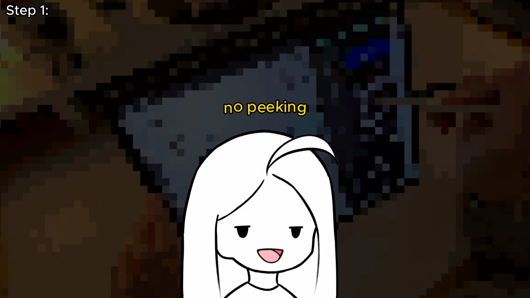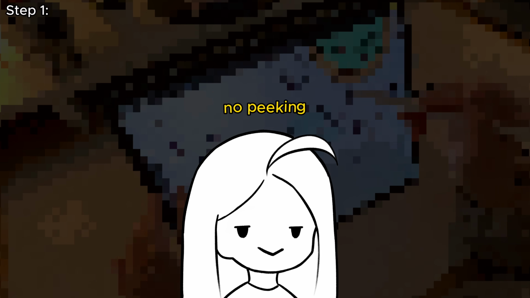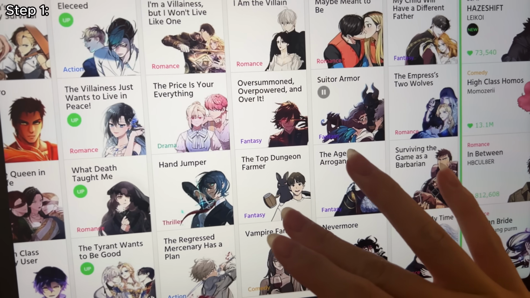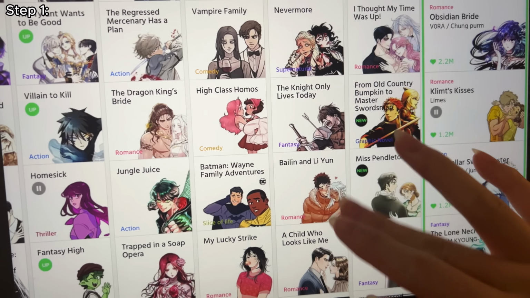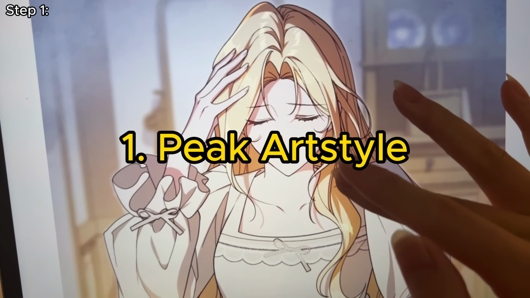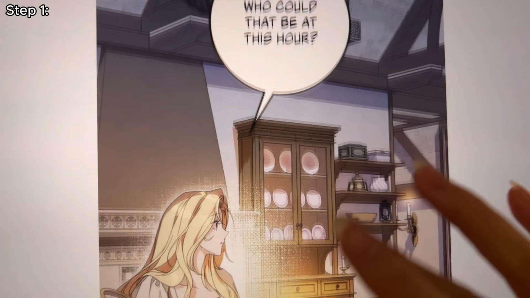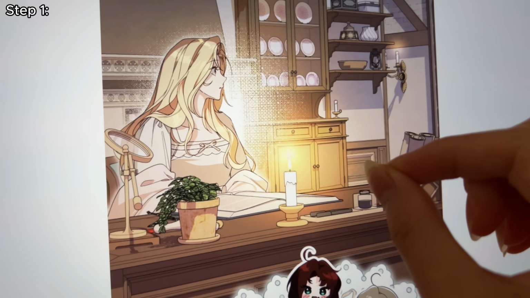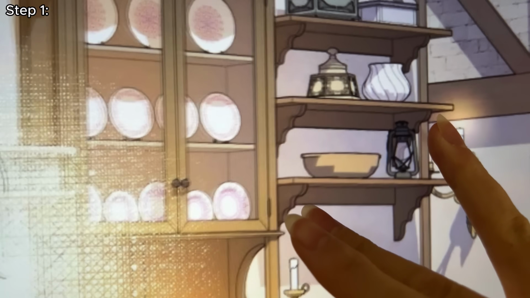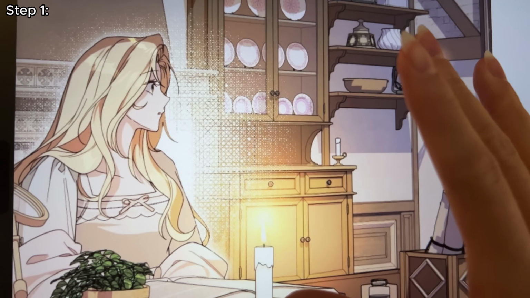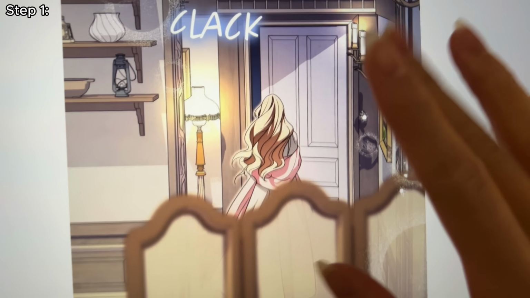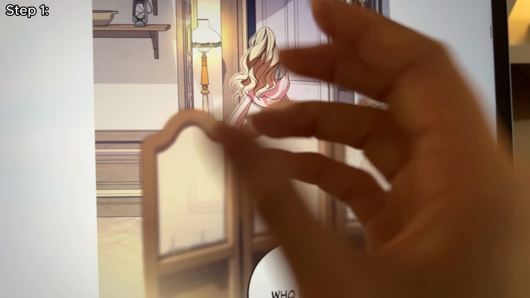Now, I said in the intro I was going to do something a little bit different, but we need to understand this first. There are 3 factors that I noticed that are always present in almost any successful webtoon. Number 1, amazing, beautiful, stunning, detailed artwork. Like, I just clicked on this random one. I think it's called Duchess in the Ruins, and look at the detail here. Look at that. I feel like this drawing alone would take me probably 3 days. So amazing. And it's crazy because we're just looking at this photo for probably like 2 seconds.